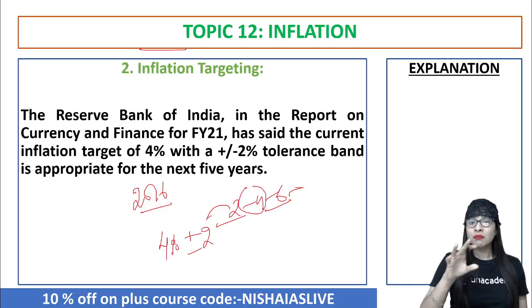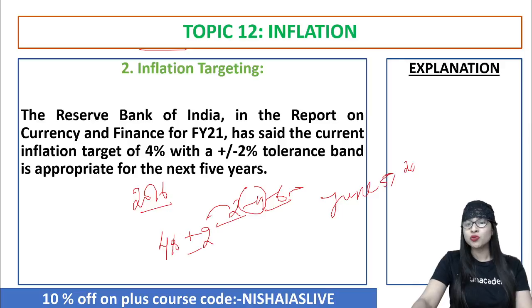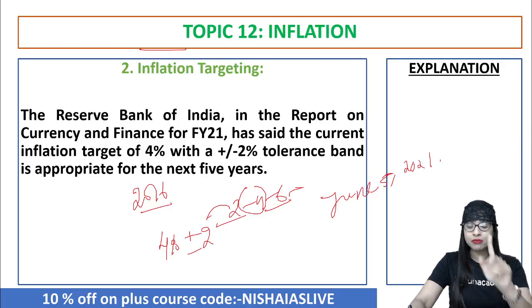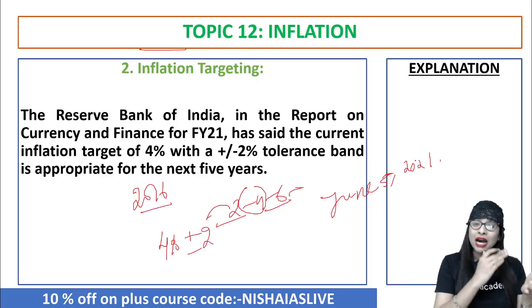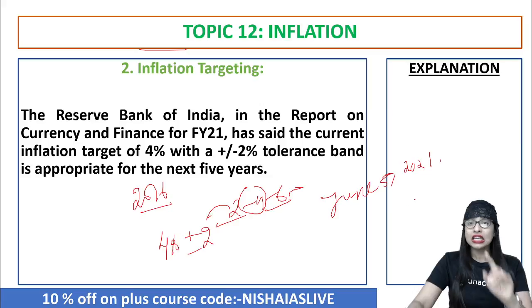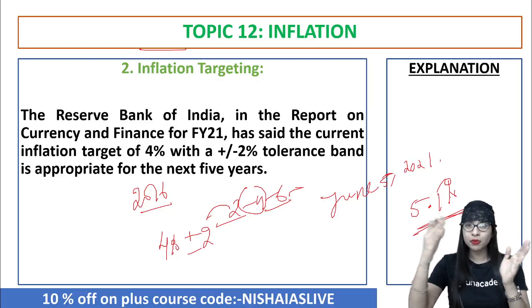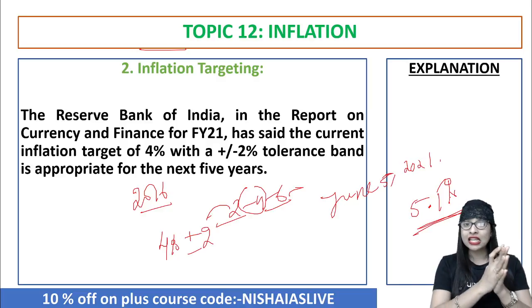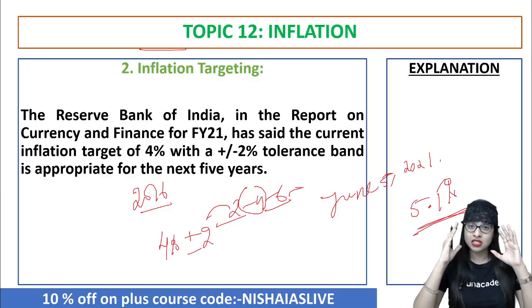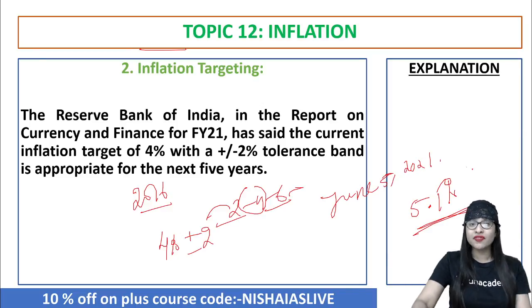4 is the ideal rate. But as per RBI's bi-monthly monetary policy report of June 5th, 2021, which I took in yesterday's class in part 9 of this series, I told you very clearly what the inflation target is, guys. They said inflation is supposed to be 5.1%, which means it is within the limit. 4% is okay, up to 6 they can go. Very clearly in the report they said that for the next 5 years, this target of 4% with a plus or minus band of 2% should be there. This is very important to note with regard to the inflation current affairs perspective.